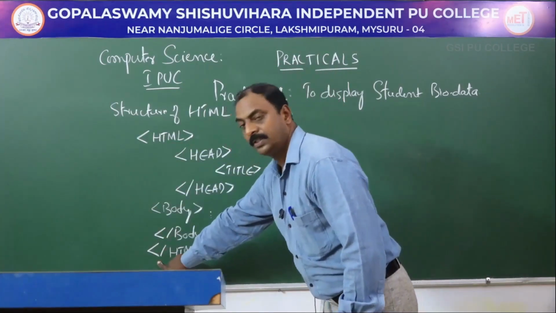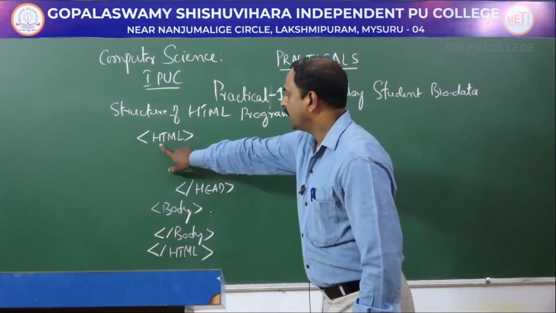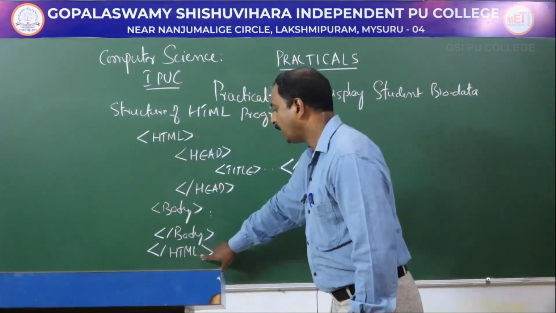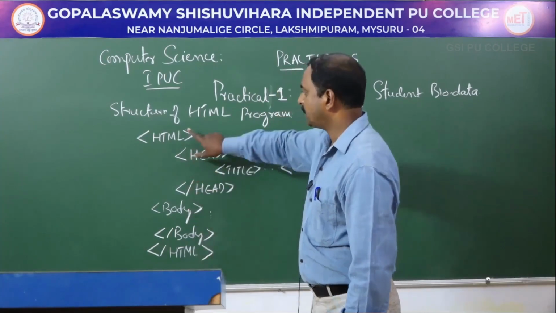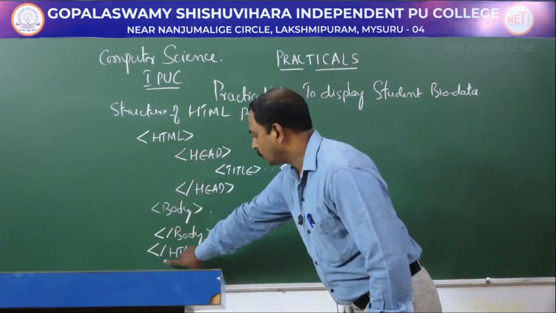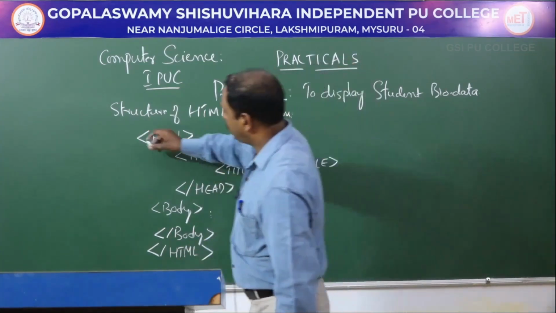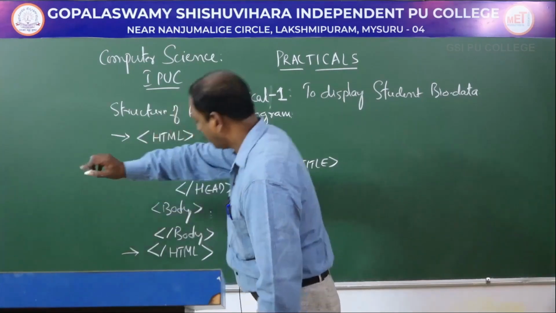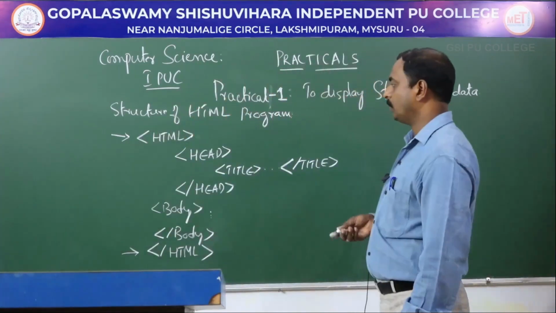Each and every tag must close with / followed by a tag, HTML tag. In this example, this is open tag HTML and this is a close tag. So from here, this is the beginning and this is end of HTML document or program.